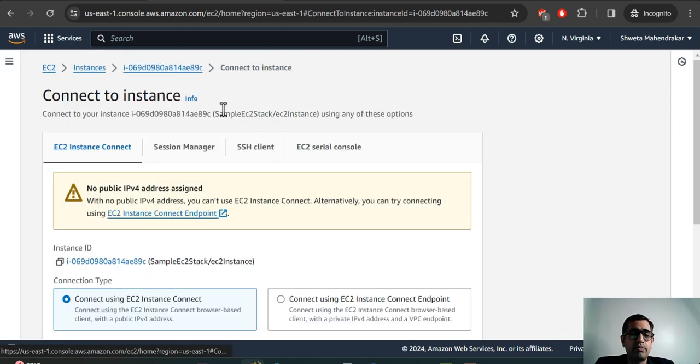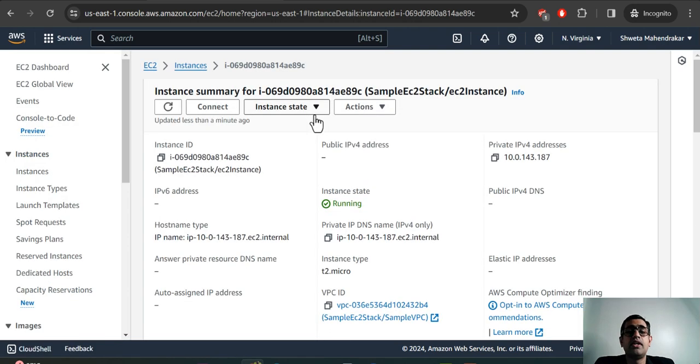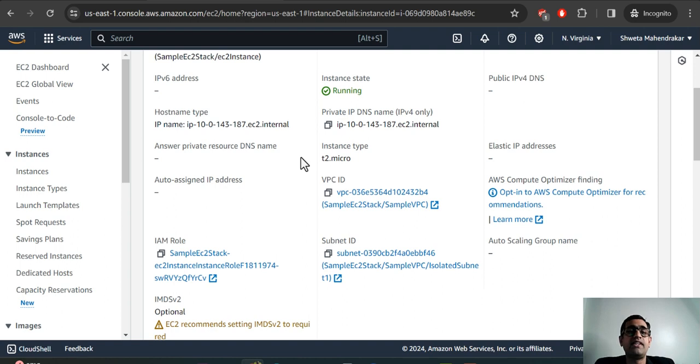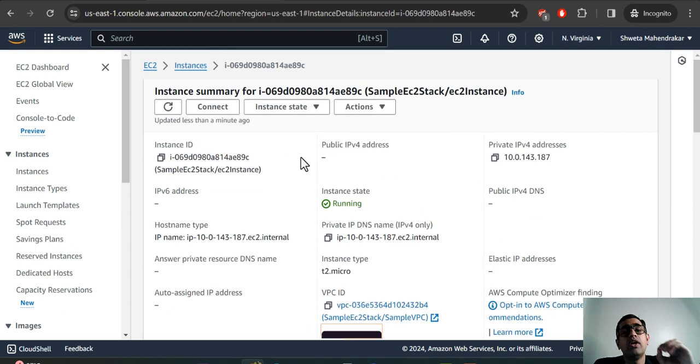For example, right now, because no public IP address is provided, you will not be able to log into this, but there are different ways by which you can connect to this EC2 instance and utilize it according to what you want. So guys, this was one of the CloudFormation scripts that I had shown you.